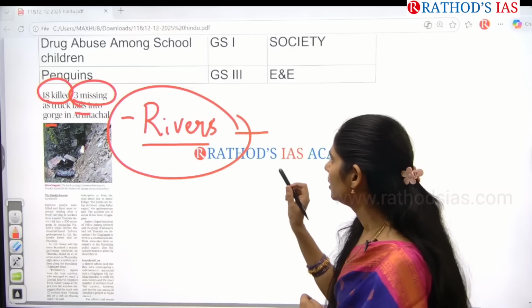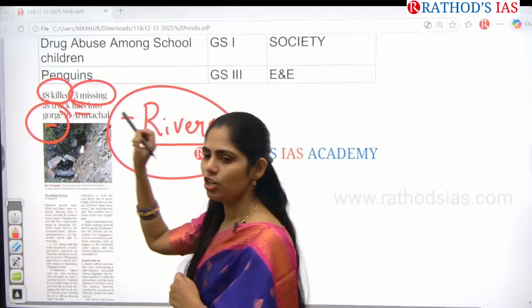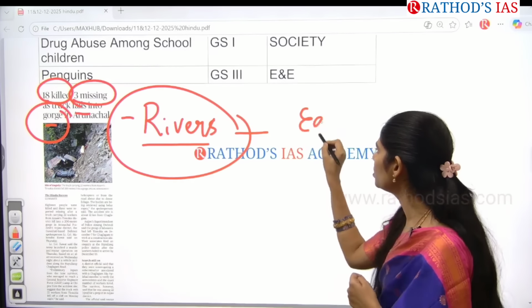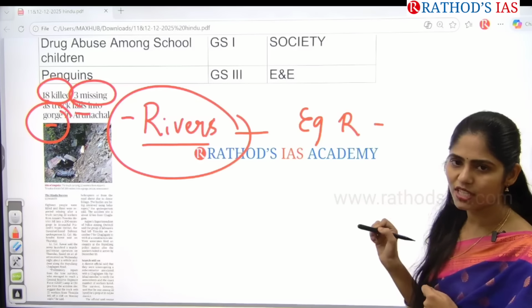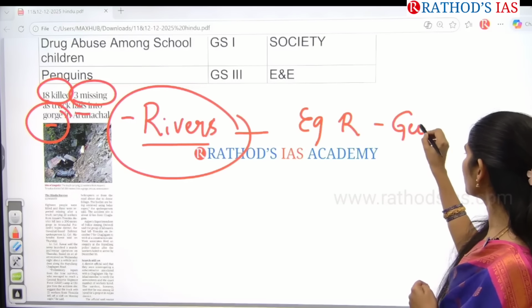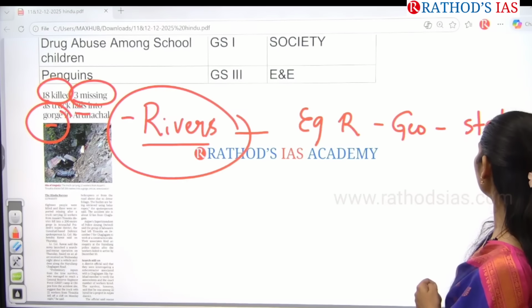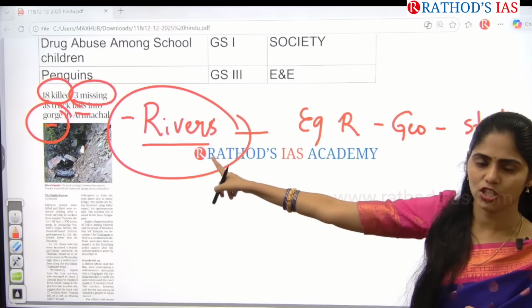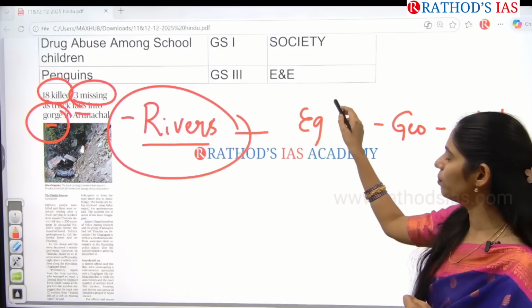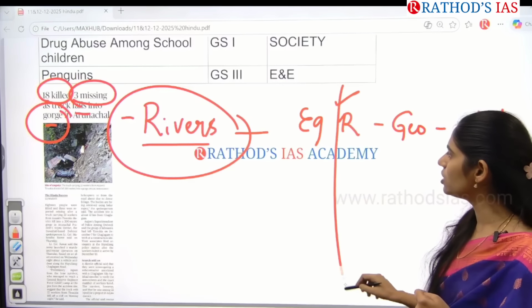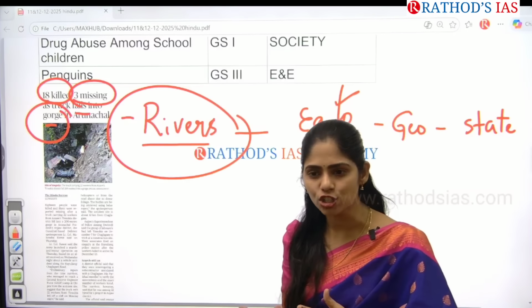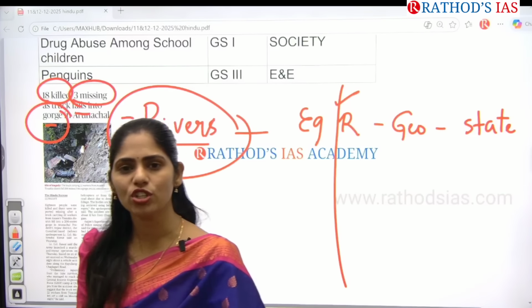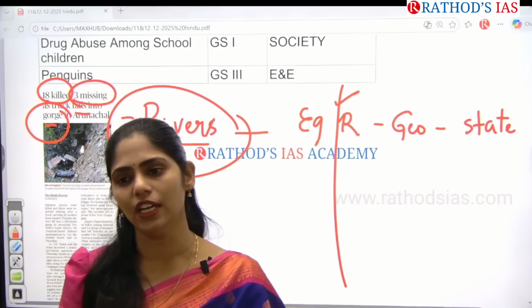And next, they talked about the gorge, right? So you have to collect examples of rivers on one side and gorges on the other side, and in which state of India we have those. Because this gorge is present in Arunachal Pradesh, now you have to see which river formed the gorge. Like that, across India, you have to collect major gorges, which river caused each, and in which state they are located.